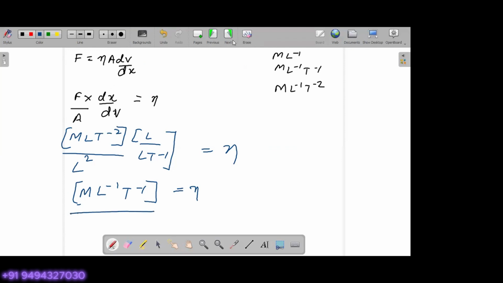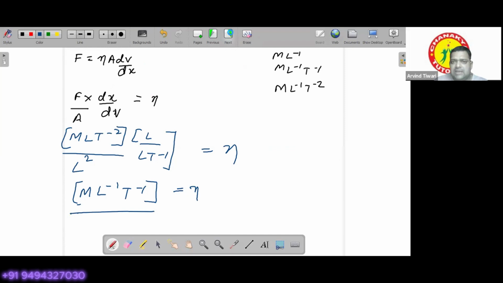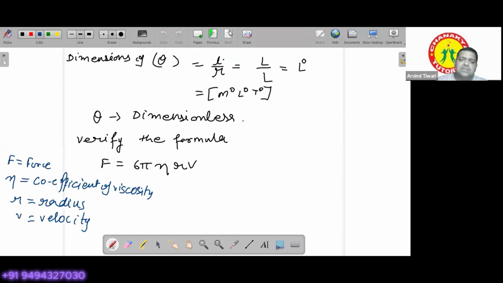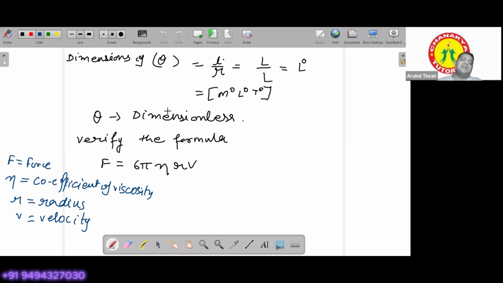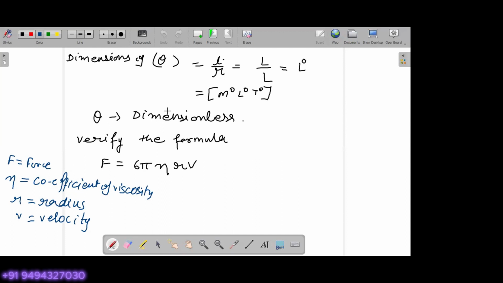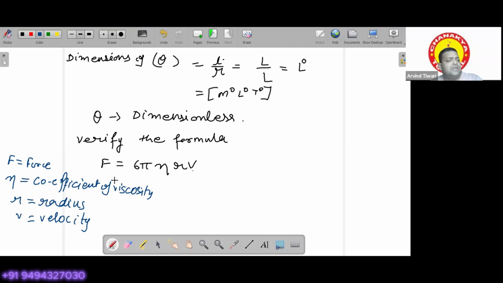You just need to verify this formula: F equals 6 pi eta R V. Is this formula correct or incorrect? 6 pi, eta the coefficient of viscosity, R, and V means velocity.